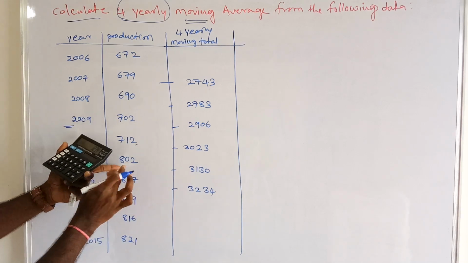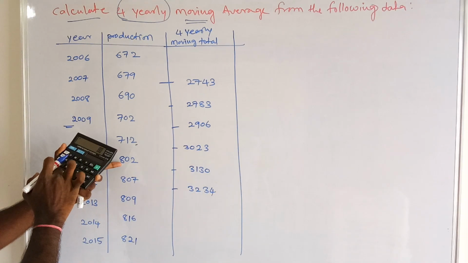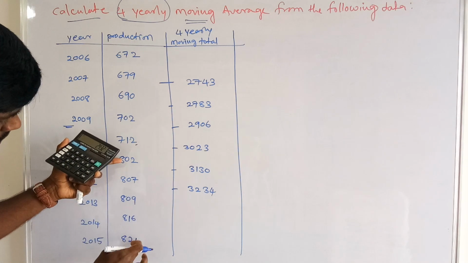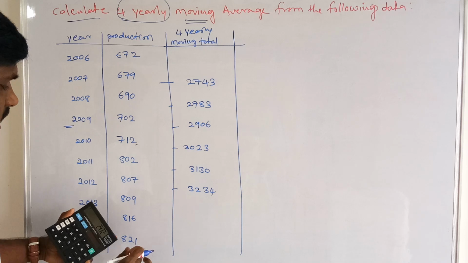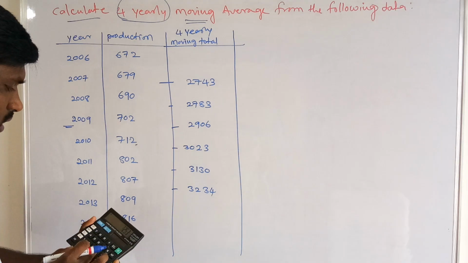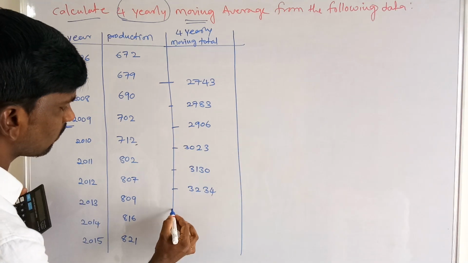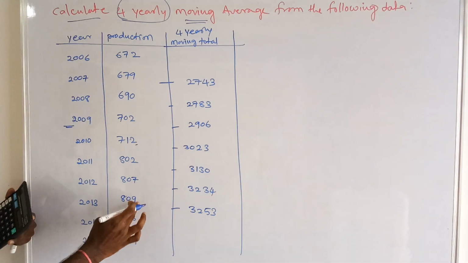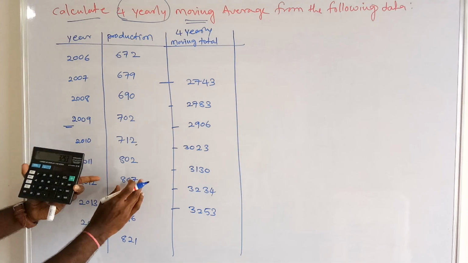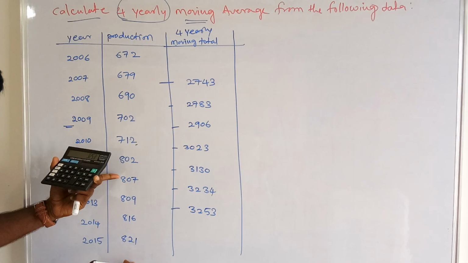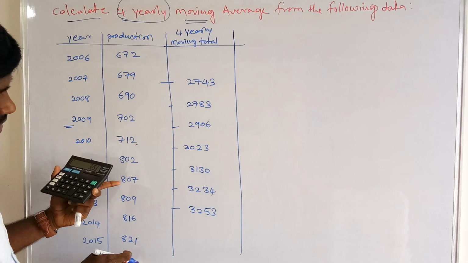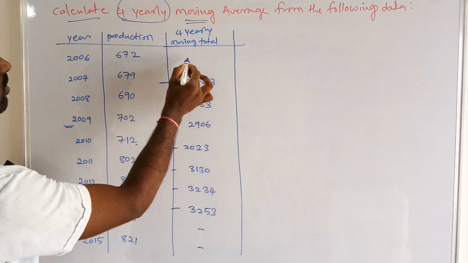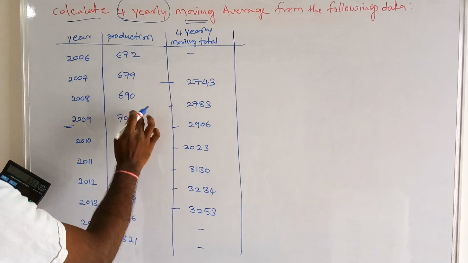So we have to leave this 802, then add 821, that is 3253. 3253 is the total of these 4 years. Then again we have to leave this year 807. Is there any other year? No. So we can calculate up to here.